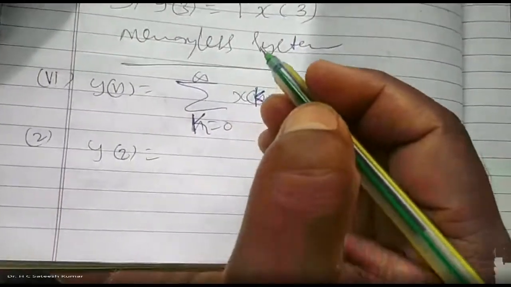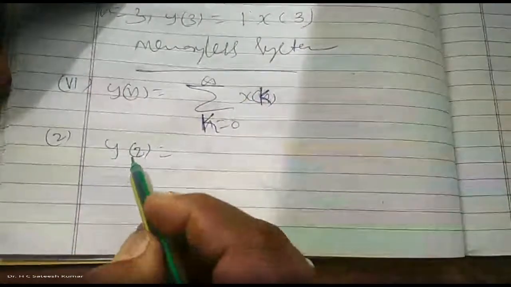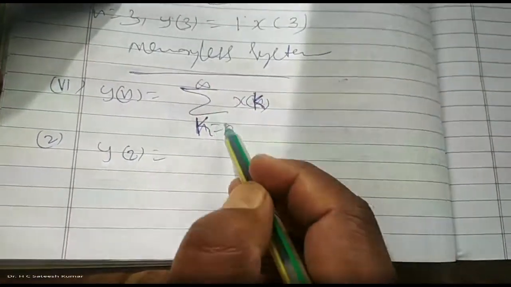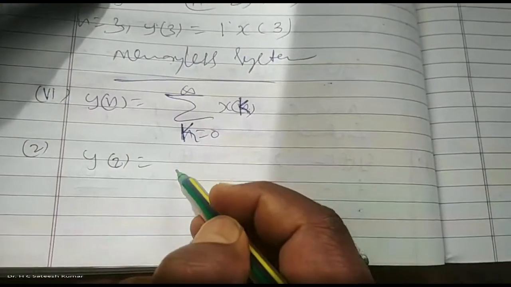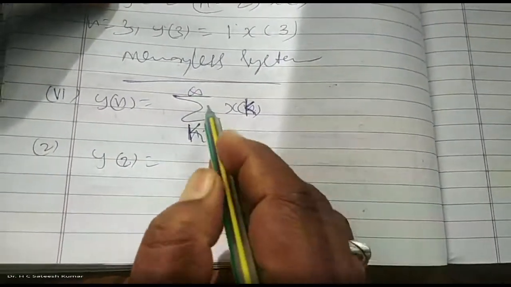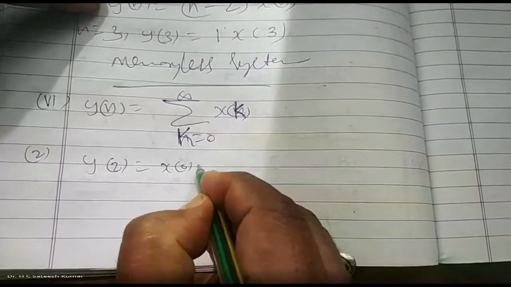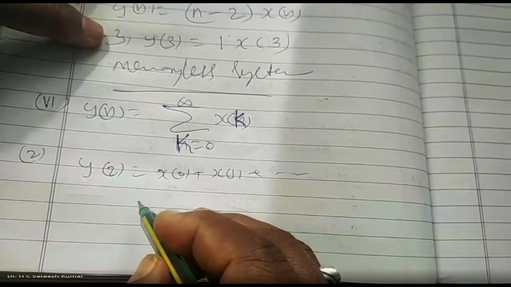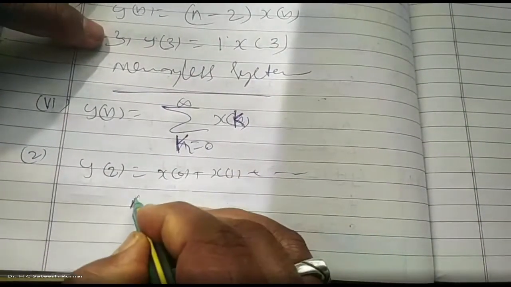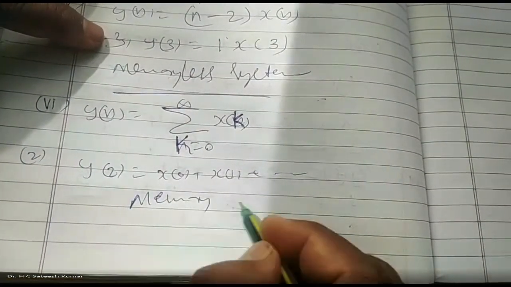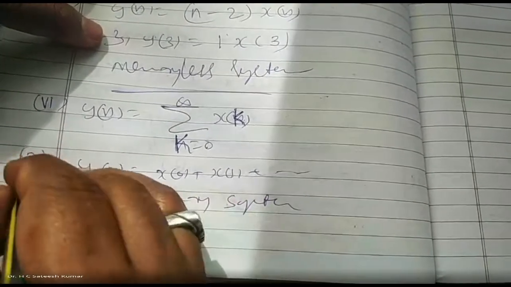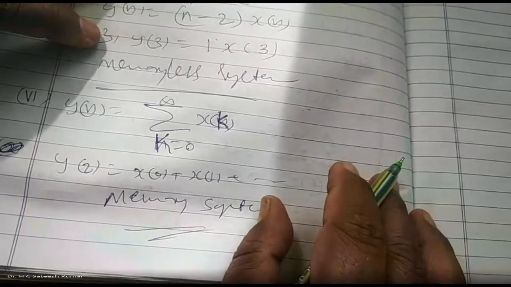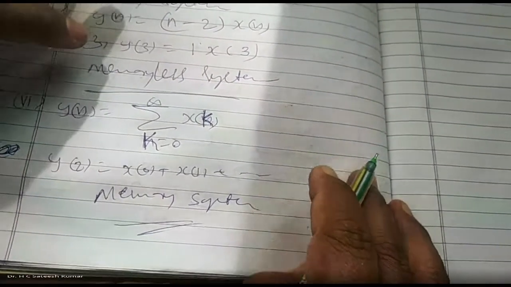Okay, right. So here, for n we are given some values, so check with that. k varies from where to where? From 0. So x of 0 plus x of 1 plus so on. Therefore, it depends on the future value of the input. Hence, it is a memory system. Like that, we can check any number of problems, whether it is a memory system or a memoryless system.